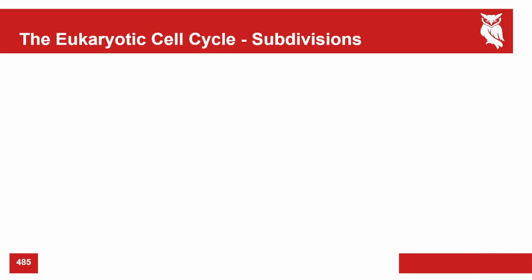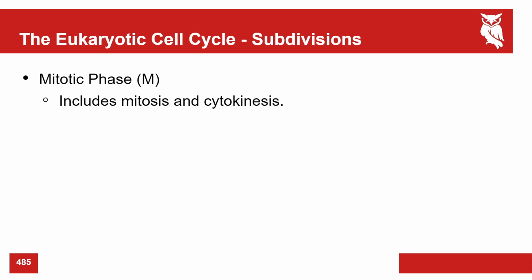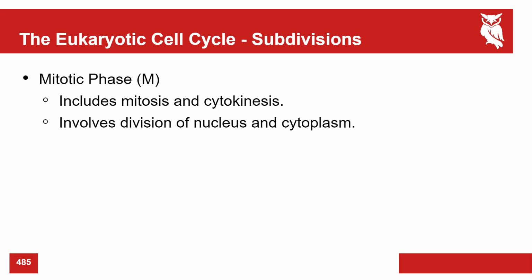All right, eukaryotic cell cycle subdivisions. Mitotic phase is M. It includes mitosis and cytokinesis. This is where the cell divides. Again, mitosis is the division of what? The nucleus. Cytokinesis is the division of the cytoplasm of the cell.